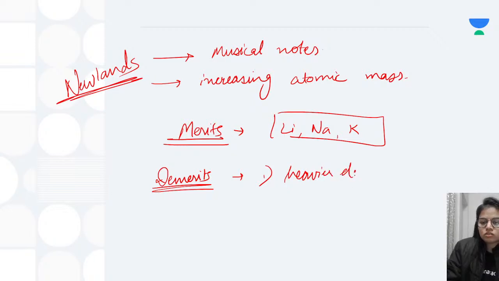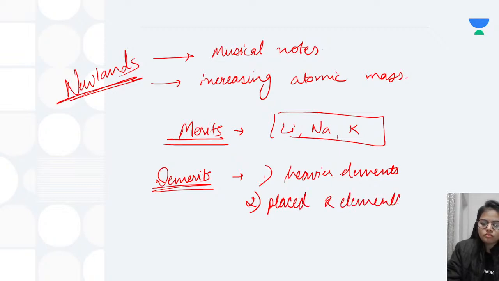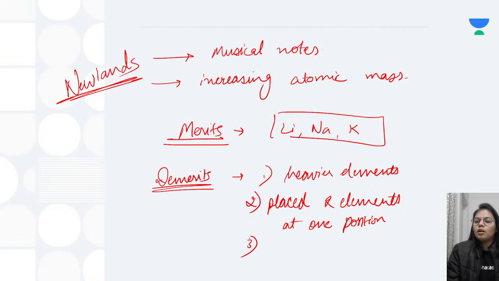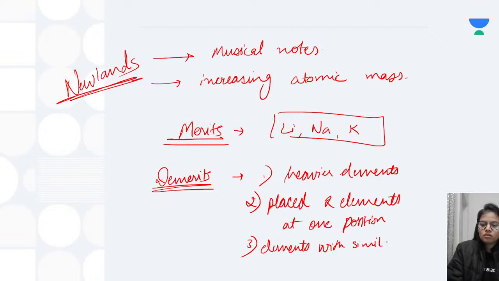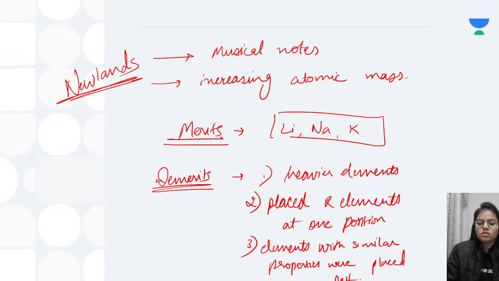Next, a great demerit I would say was that he placed 2 elements at one single position. And the third demerit was that some elements with similar properties were placed far apart.